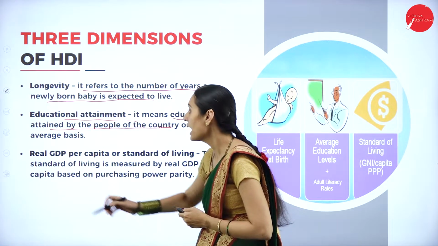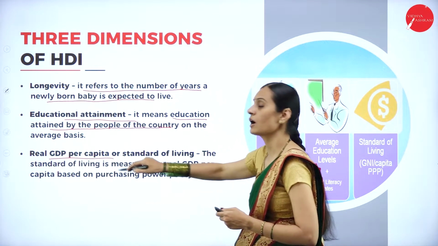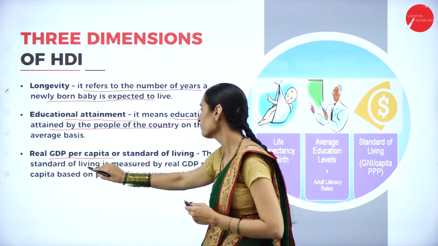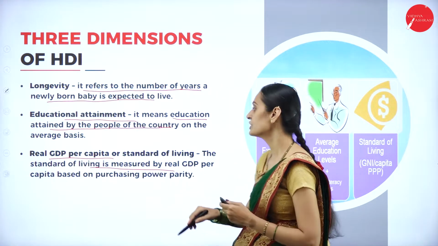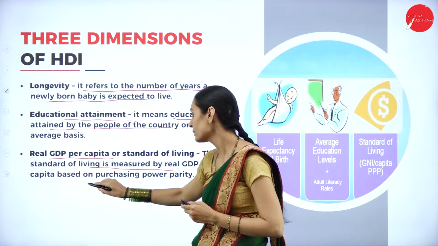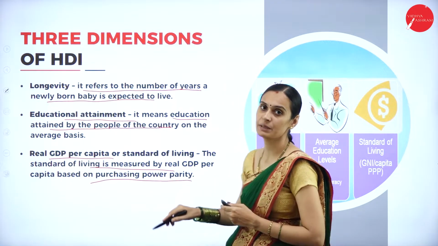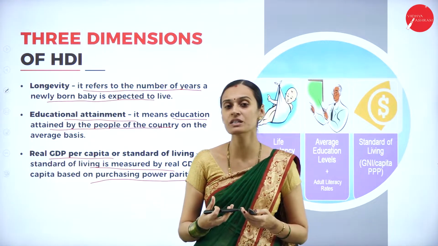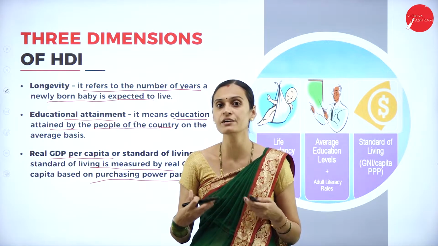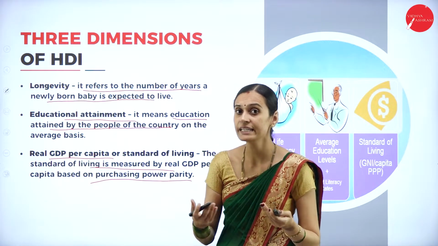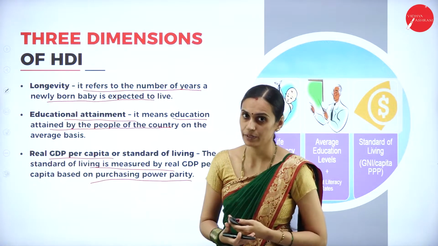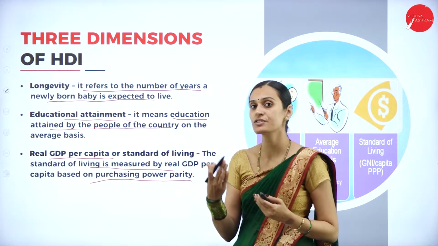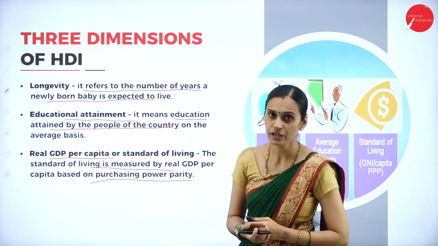And the next one, real GDP per capita, which belongs to the standard of living. This standard of living is measured by the real GDP per capita based on purchasing power parity, PPP. When the purchasing power of consumers increases, what does it show? It shows an improving standard of living. So that is considered an indicator of the standard of living of people. Okay, so these three important components are considered the three important dimensions of HDI.